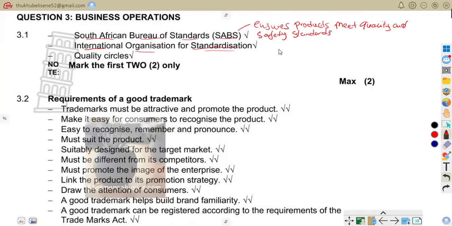International Organization for Standardization, that is when we're talking about ISO. So this develops international quality standards. That is that. For example, we can talk of ISO certification for factories. We can talk of ISO standards for customer service.